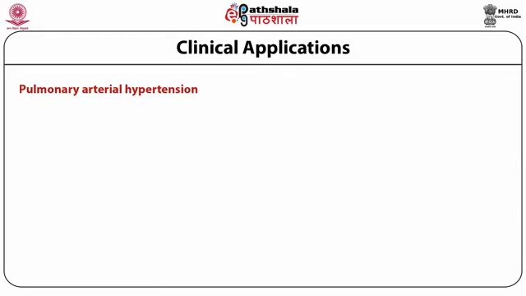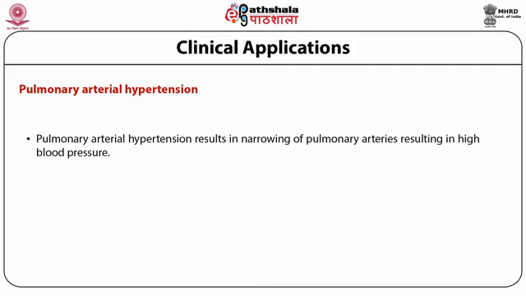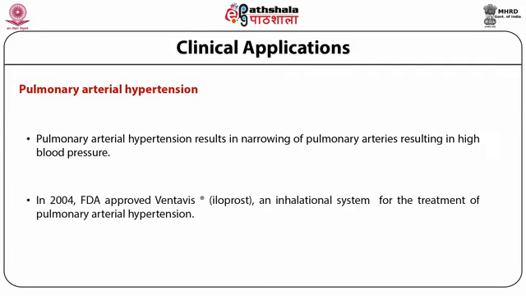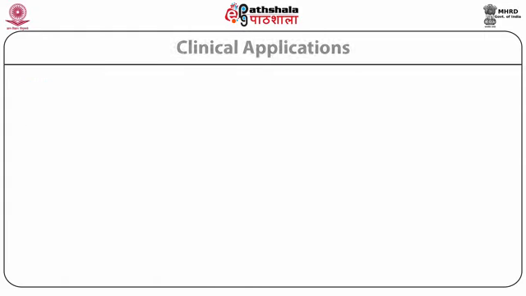Another one is pulmonary arterial hypertension. This disease results in narrowing of pulmonary arteries, the arteries which are going to supply the blood to the lungs, resulting in high blood pressure. In 2004, FDA approved Ventavis, which is an inhalational system used for the treatment of pulmonary arterial hypertension.